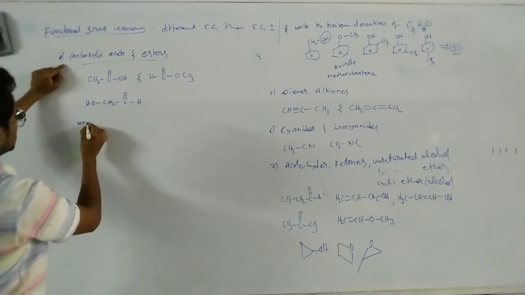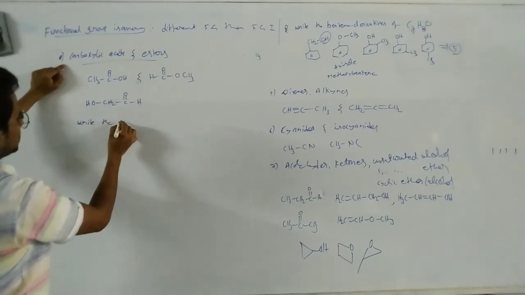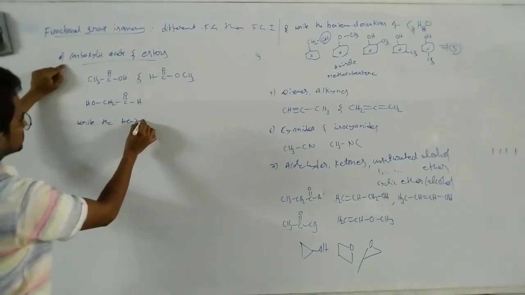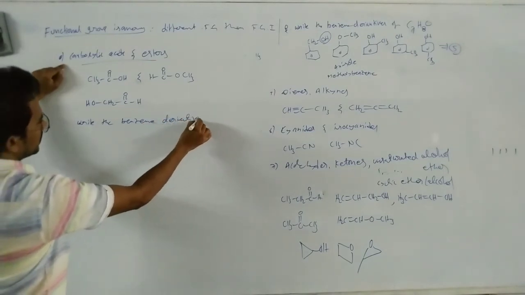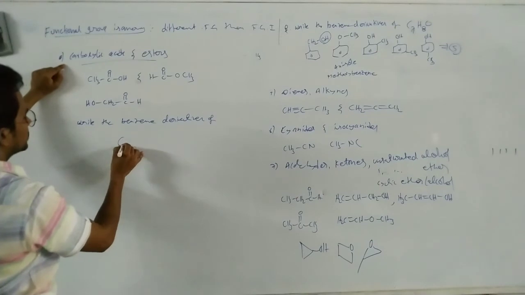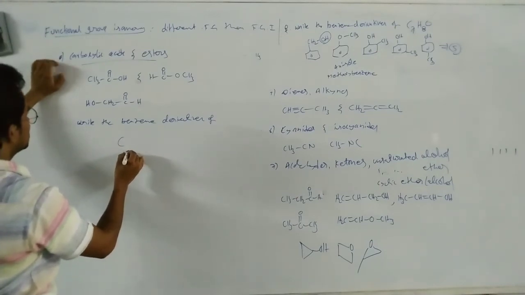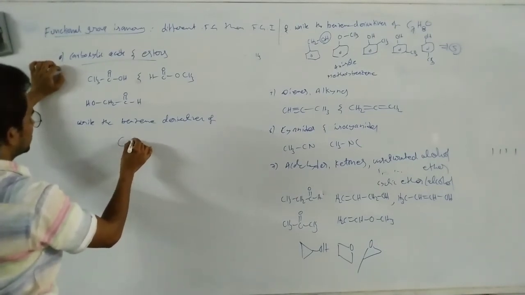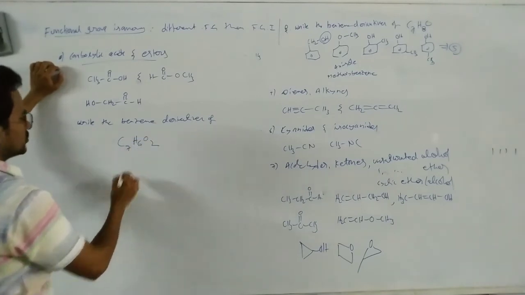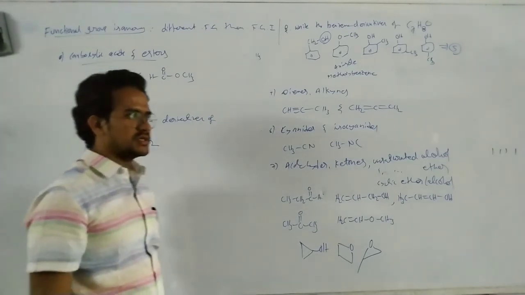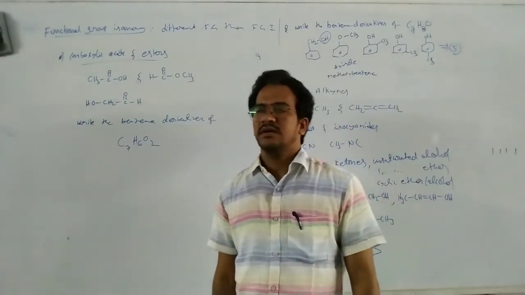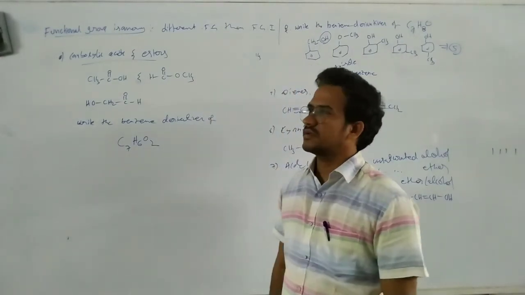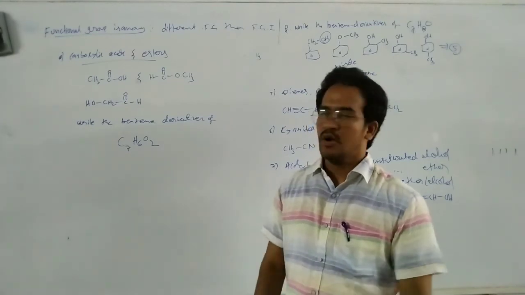Okay. Here question is, write the benzene derivatives of C7H6O2. Yes, C7H6O2.